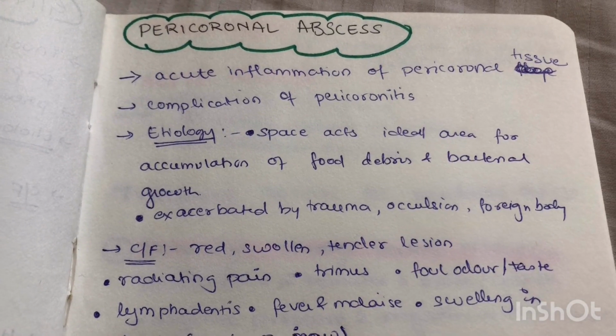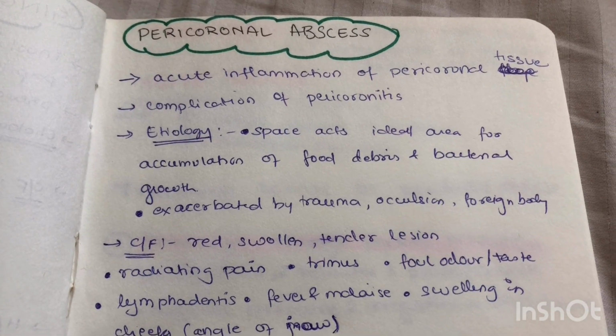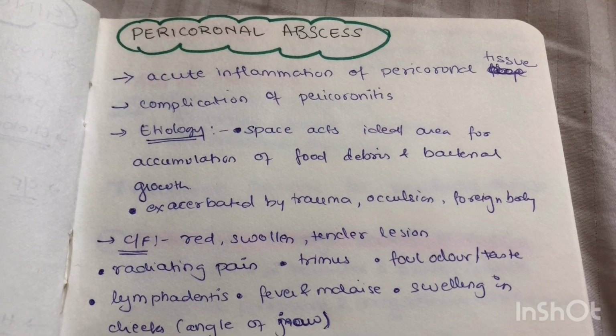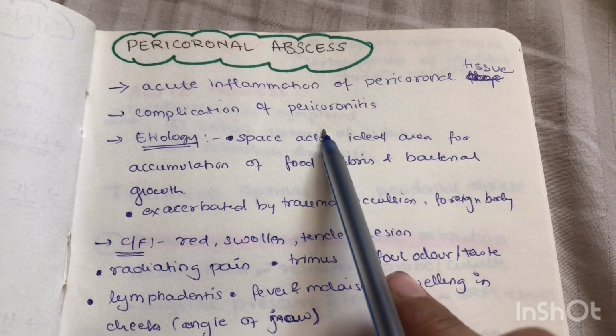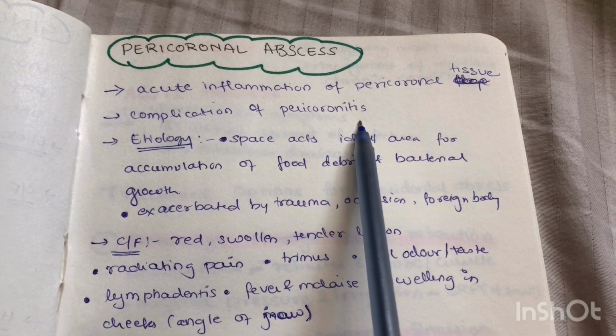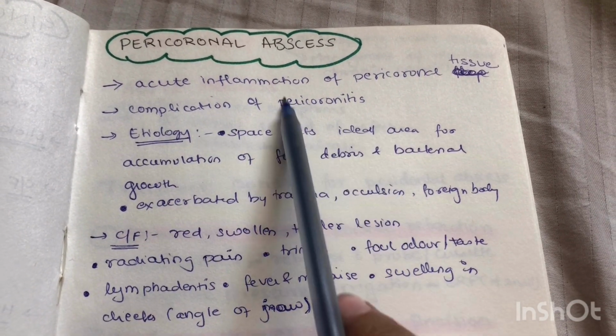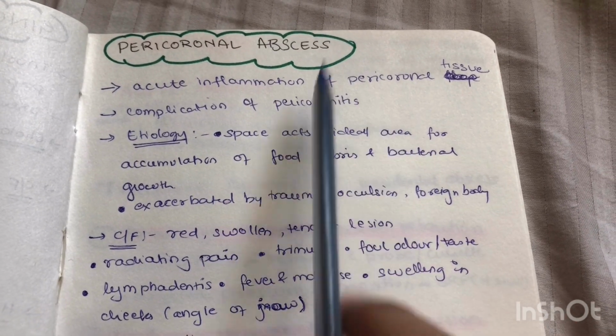Last is pericoronal abscess. Pericoronal abscess is the purulent inflammation of the pericoronal tissue. That is, inflammation of the pericoronal tissue is also known as pericoronitis, and pericoronal abscess is a complication of pericoronitis. So whatever you write for pericoronitis, you can write for pericoronal abscess, but in an acute phase.